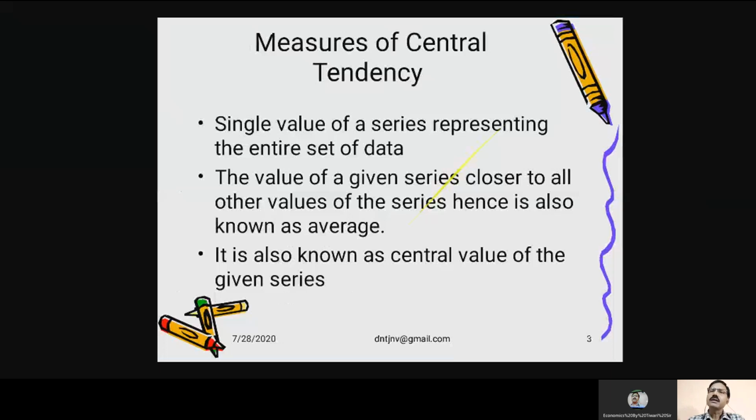Secondly, this value of a given series is closer to the other values of the series. That's why we can call it an average. It is also known as central value of a given series. So it's a central value. On one side, you'll find numbers are decreasing. On the other side, you'll find numbers are increasing.